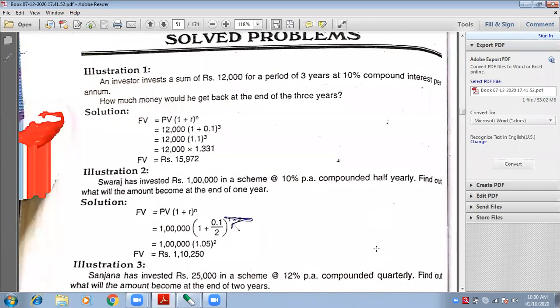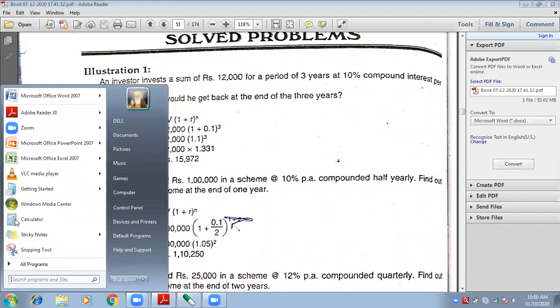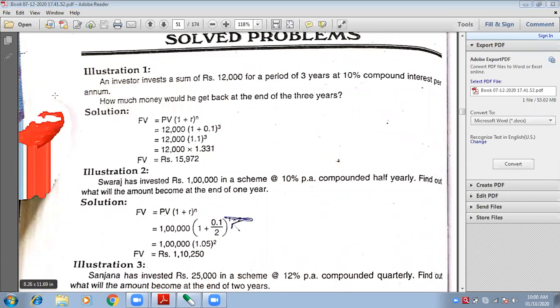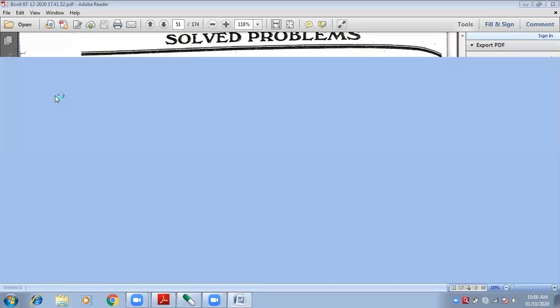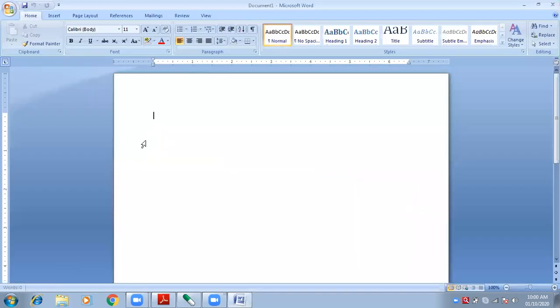Shall we start with practical sums? Yes, ma'am. Okay. Before starting practical sums, I want to share with you the formulas of present value and future value. The formula of present value has already been taught to you. Now, you tell me in which chapter? The formula of present value, PV factor. Do you remember something?